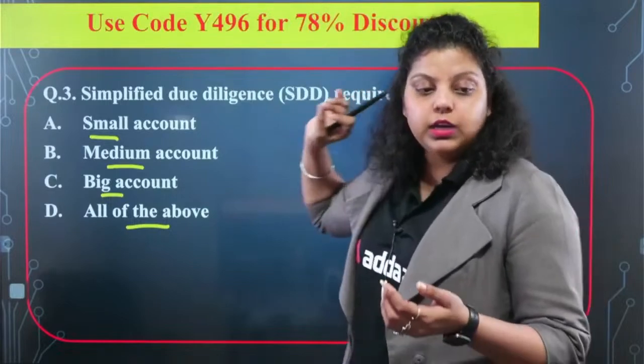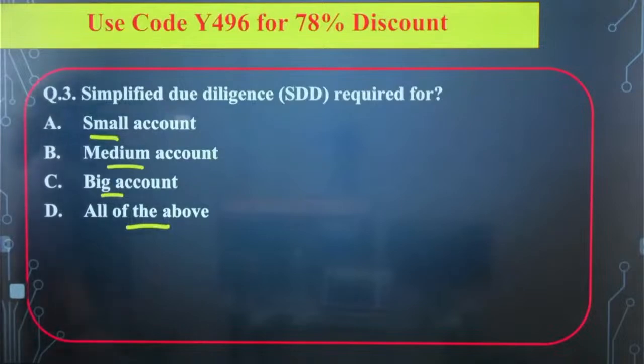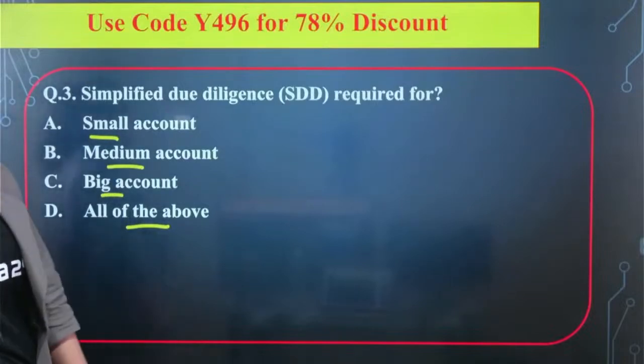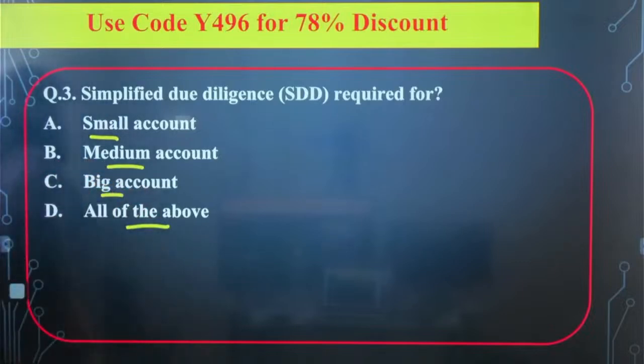So this simplified due diligence will be done for what kind of accounts? A small account, that is also known as BSBD account, basic savings bank deposit account? Or is it the medium account? Is it the big account, or all of the above? Which of the following is correct?